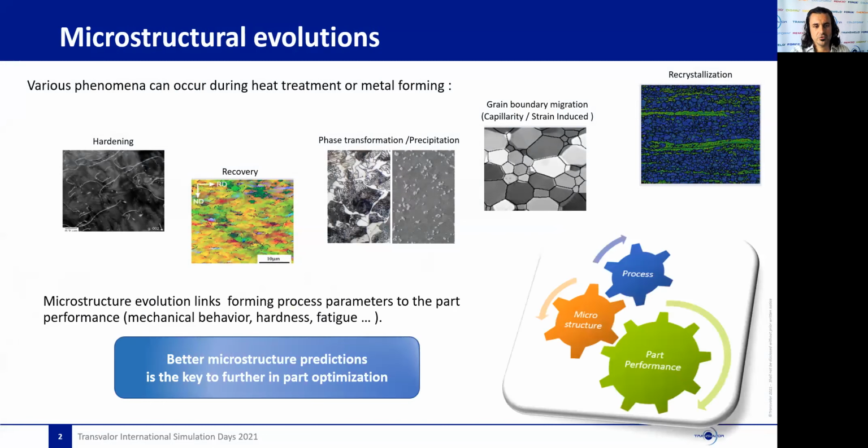However, microstructure evolutions are of primary importance to obtain good predictions. Actually, microstructure evolutions are even the key point, which is linking the process parameters to the part performance. Better microstructural predictions and control means better parts quality.